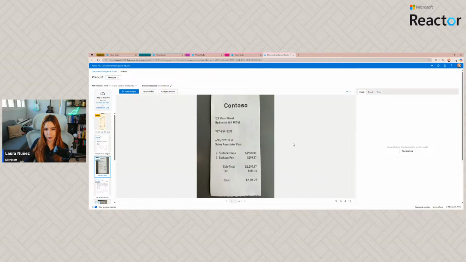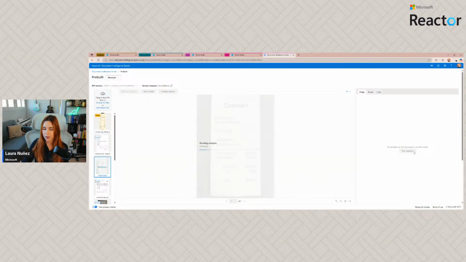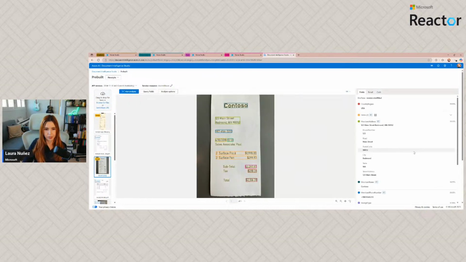If we go for the picture of a real one, because that was a screenshot, right? If we go for the picture of a real one, we can still run an analysis. We have the merchant name, we have the address because it's present here. We have the quantity, we have the description of the item, we have the price of the item, we have the subtotal, the taxes, and the total.